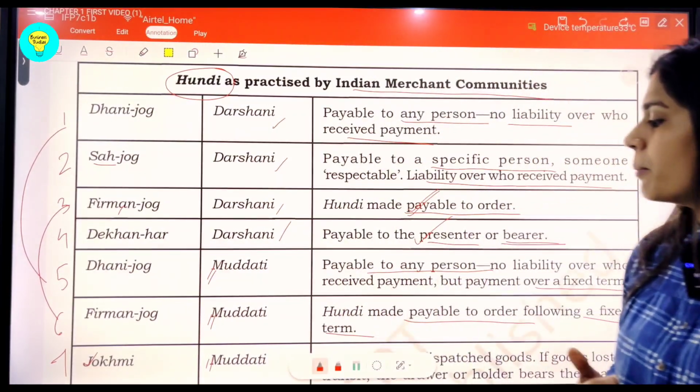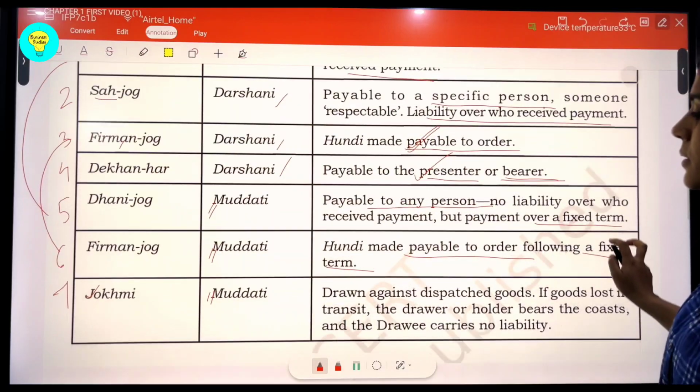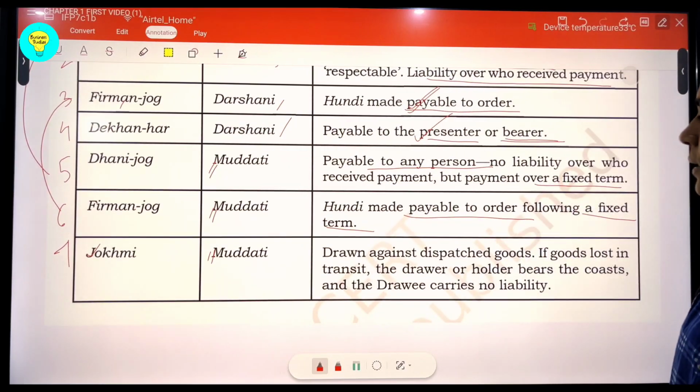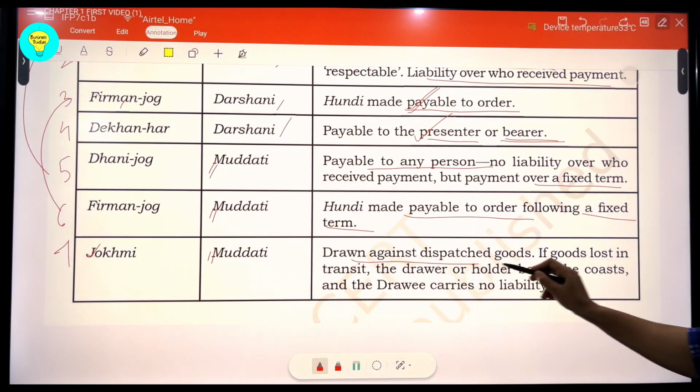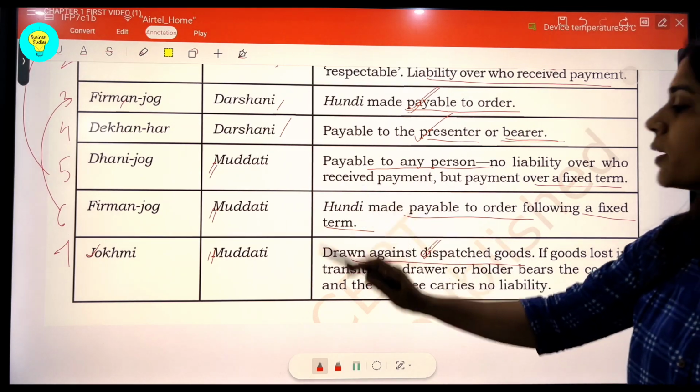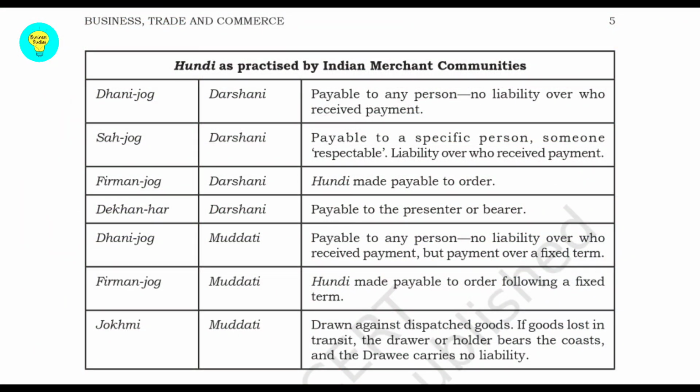So it attaches an amount of risk, and when we see its explanation from NCERT, it is drawn against dispatched goods, because every bill of exchange is drawn against the dispatched goods. But what is the element of risk? Is basically the risk in transit. If the goods get lost in transit, the drawer of this bill becomes the payer of the money, and drawee carries no liability.